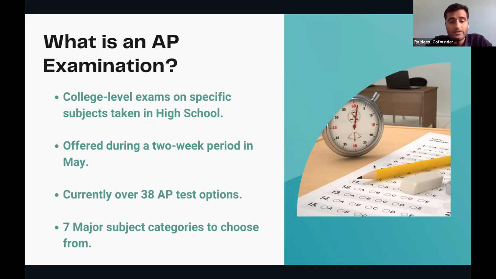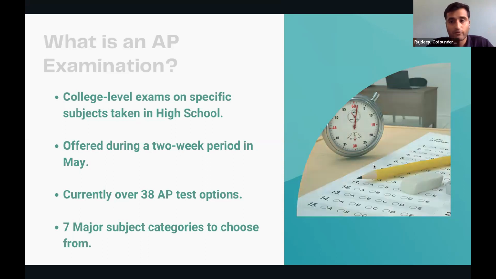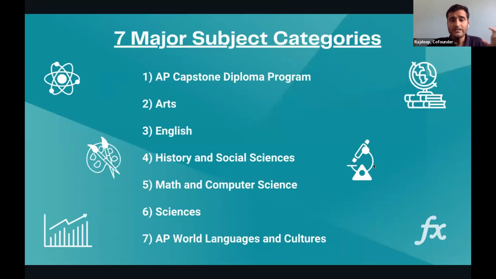There are more than 38 AP test subjects available, though all of them may not be available in India. So you need to go to the AP College Board website to check which AP courses are offered in India out of these 38. These 38 subjects are further subdivided into 7 major subcategories. The first one is AP Capstone Diploma Program.